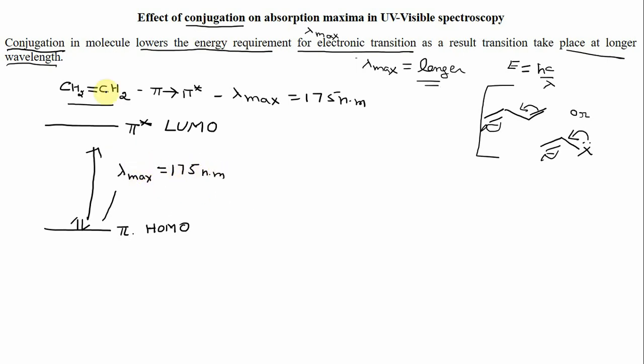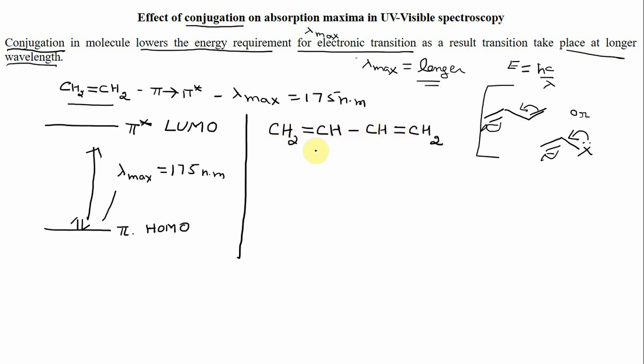So this was the simplest case, in which there is one double bond. However, in the ethylene molecule there is no conjugation. Now let's take another example, of a conjugated system. Suppose you have 1,3-butadiene. It is this one. There are 4 carbons, 1 2 3 4, so it is butadiene, and the double bonds are present at the 1 and 3 positions, so it is 1,3-butadiene.